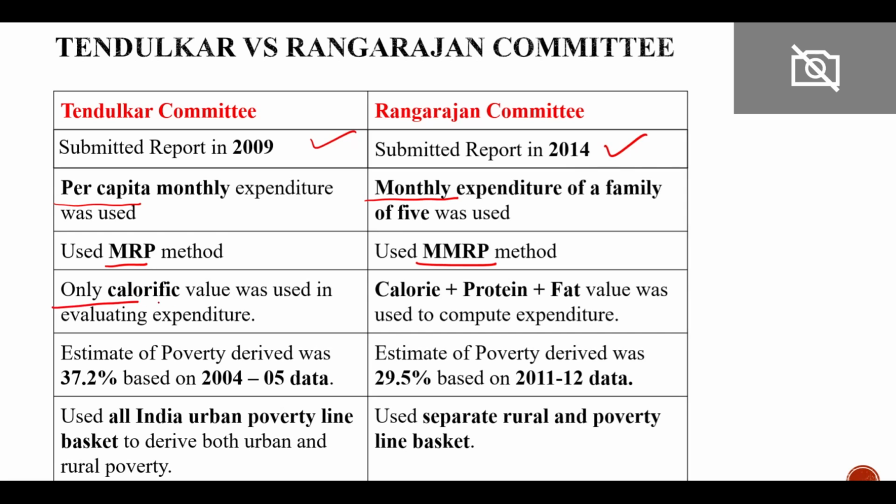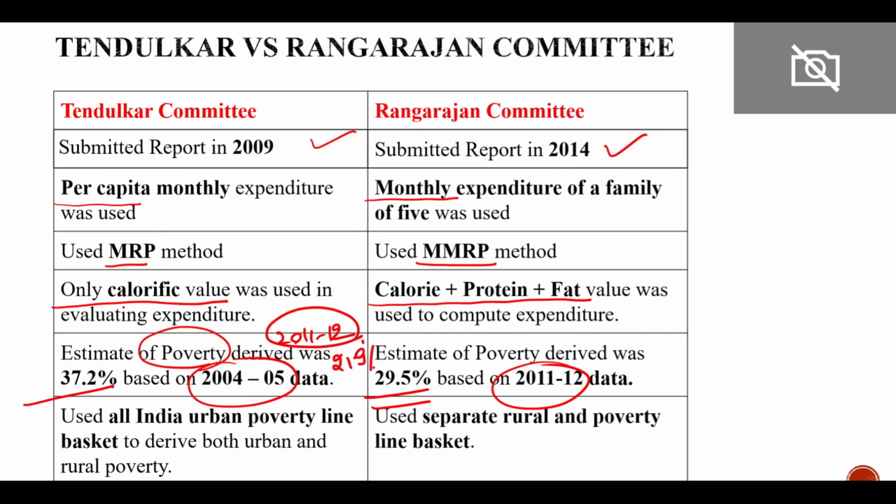Here only calorific value is being used. Here calorie plus protein plus fat is also being used. Estimation of poverty in 4-5 was 37.2. In 11-12 was 29.5. And if we consider the estimation of poverty of 2011-12 as per the Tendulkar committee, it was 21.9%.